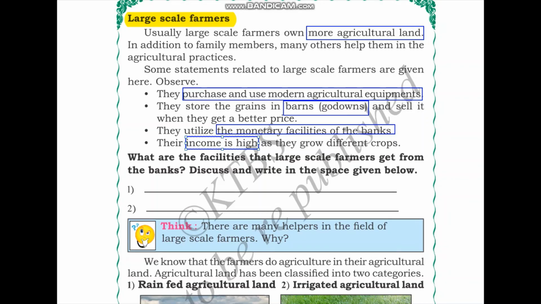Because the yield is very large, they store the grains in barns and godowns, wait for the price to get higher, and then sell when they get a better price. They also make use of the monetary facilities provided by the bank, and their income is high. Of the three categories of agriculturists we learned, that is farm laborers, small scale farmers and large scale farmers, the income is the highest for large scale farmers.